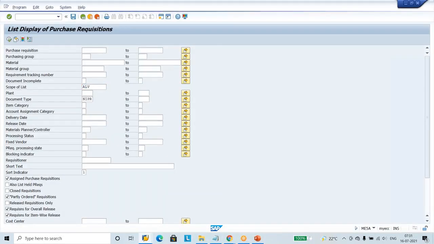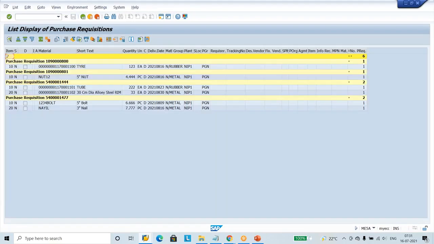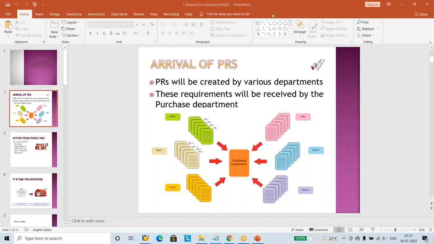Execute. Now the system displays, Srinivas, these are the purchase requisitions created earlier by the plant people. Those all arrived at the purchase department. So these are the purchase requisitions from the plant, we got the list.